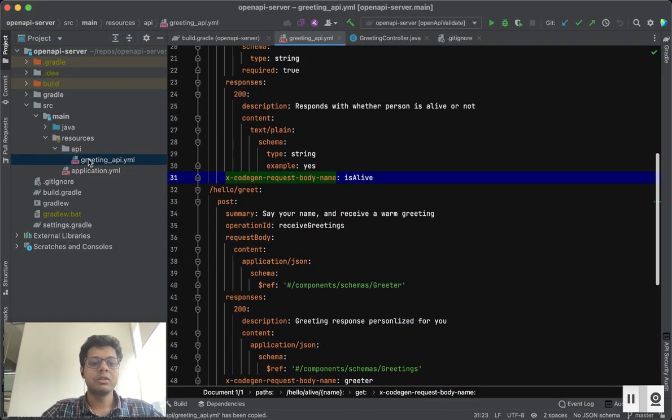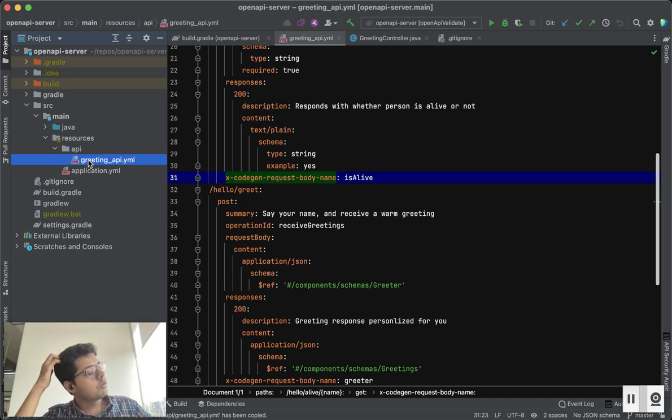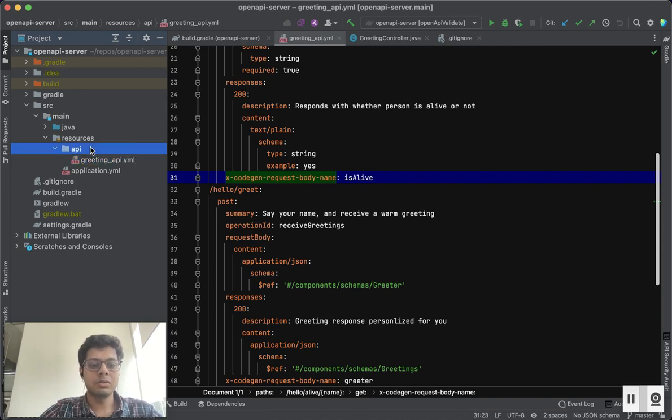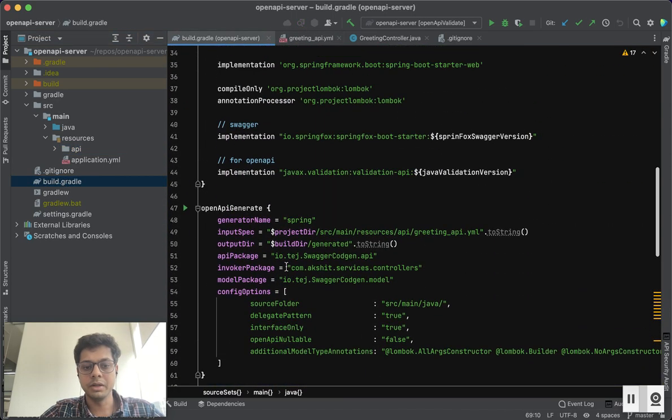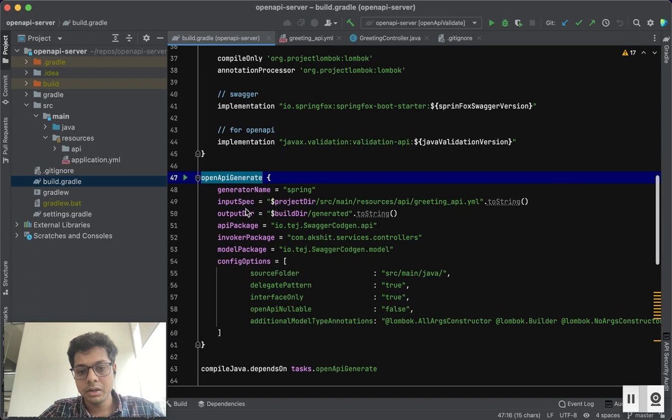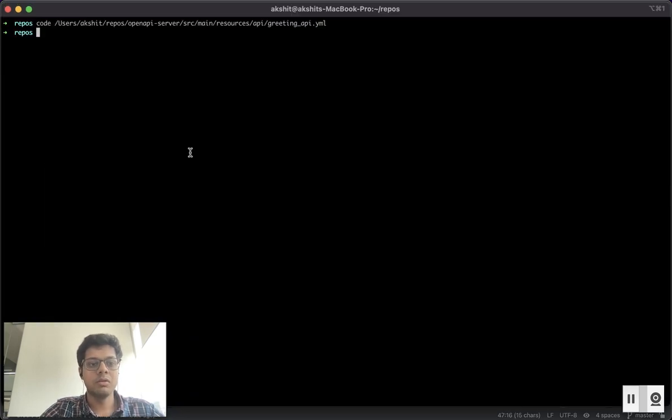So let's remove this change here, and now let's jump to the interface generation part. So once you have defined this contract, you don't want to again write the model class for this, the path, the controller part, everything for this. So you want these codes to be auto generated. So what you will do is use this OpenApi generator plugin, OpenApi generate, and you will specify the output directory where is your greeting api.yml. And the simple thing you will do is let's run this task.